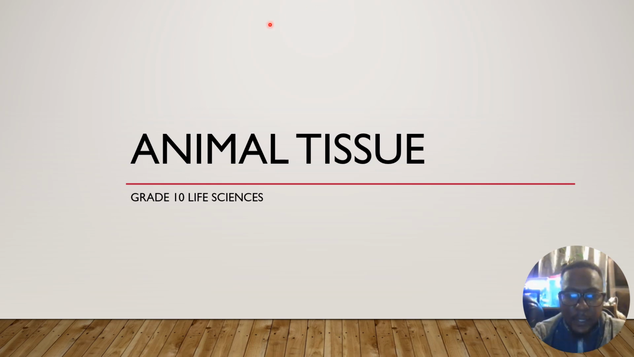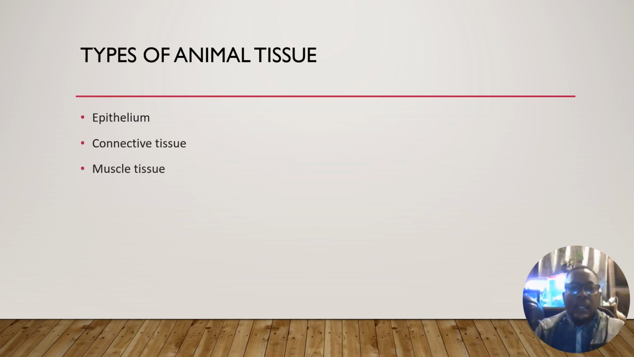Okay, hello guys. Today's topic is about animal tissue, which is one of the topics found in grade 10 life sciences. So let's start now. There are three types of animal tissue. The first one is epithelium, then connective tissue, then muscle tissue.